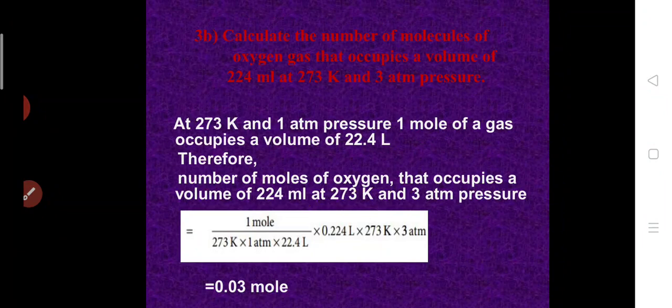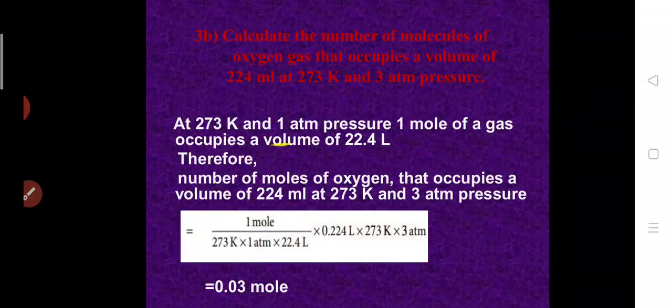Okay, here it is in ml. It is given in ml, but we know the condition for 22.4 liters for 1 atmospheric pressure. We need to calculate the number of molecules of oxygen for 3 atmospheric pressure. Is it clear? So now write the condition we know already.